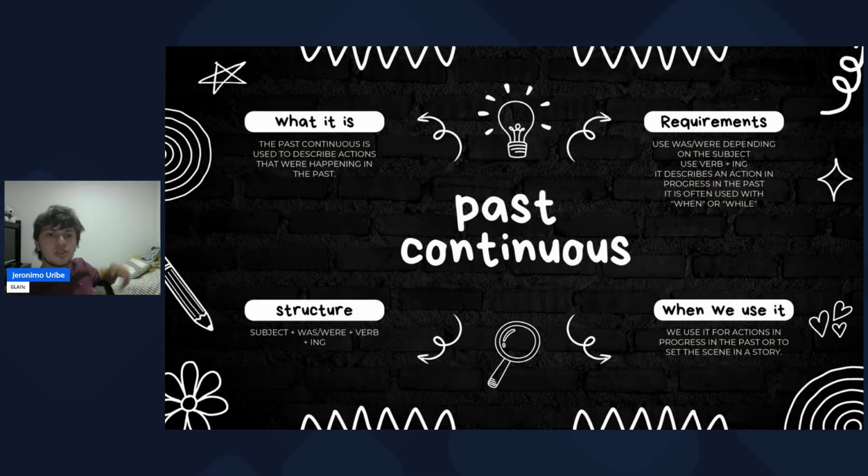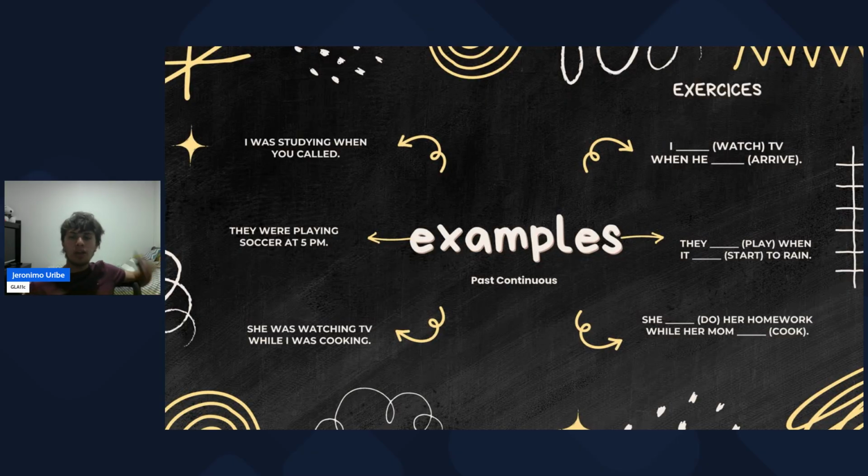The structure is subject plus was or were, depending on the subject, plus verb plus ing. Use was or were depending on the subject, and use verb plus ing. Those are some of the most important requirements. And here we have some examples.